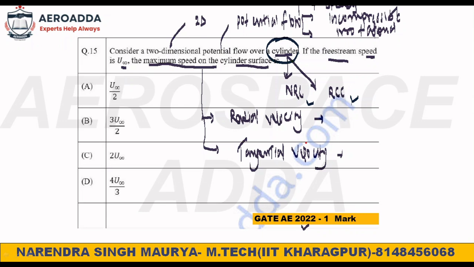Generally, if it is a rotating cylinder, they will mention it. If they have not mentioned it, it means it is a non-rotating cylinder. For the speed on the cylinder surface, we had calculated radial velocity and tangential velocity separately.